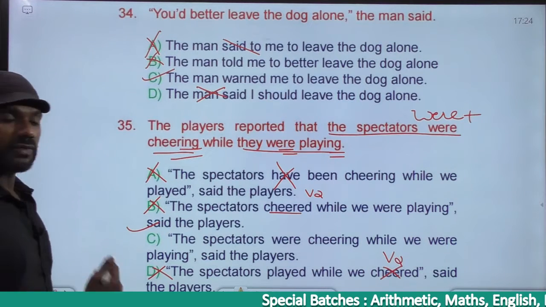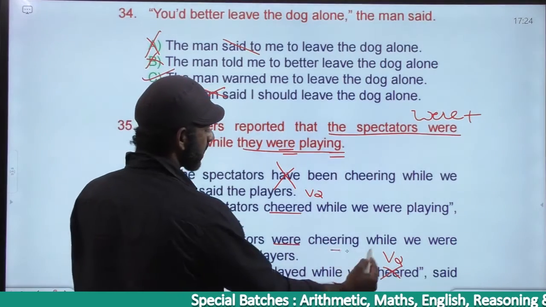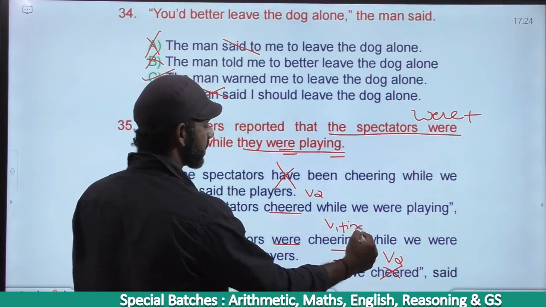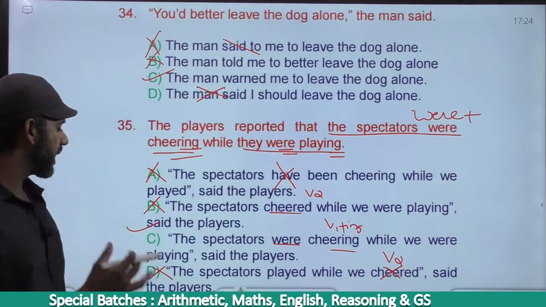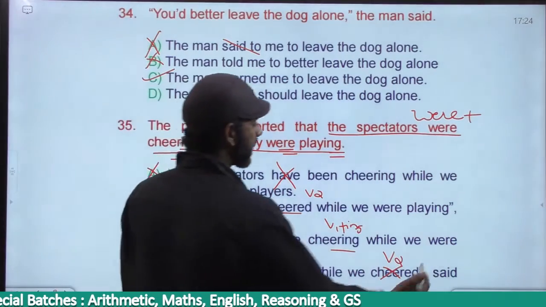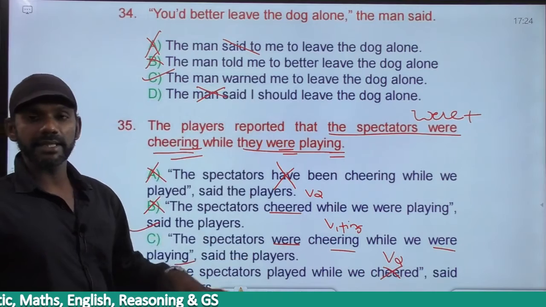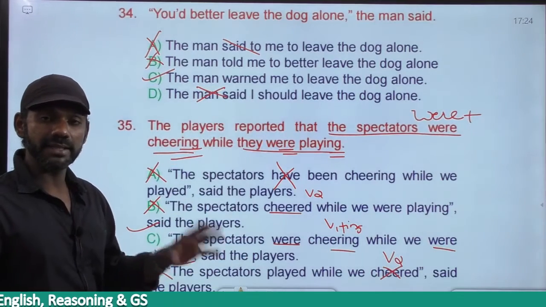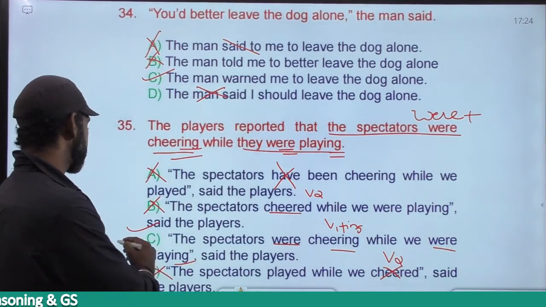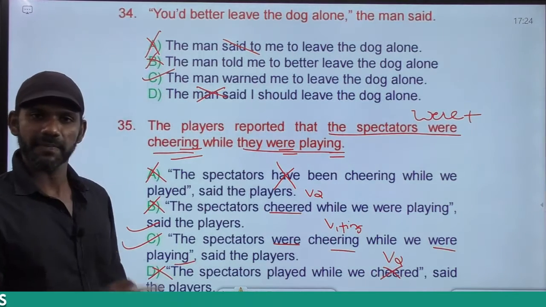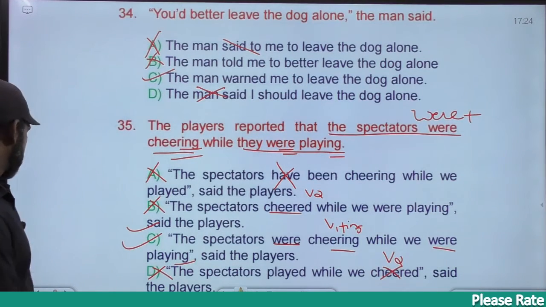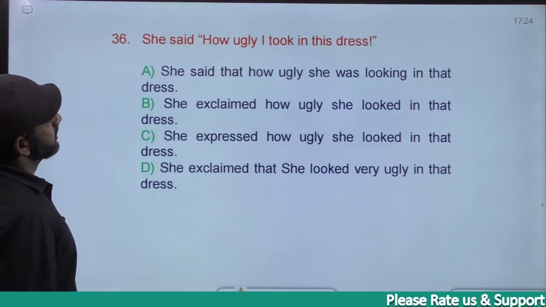Cheering is verb plus V1 plus ing, past continuous. While we were playing, playing is also verb plus V1 plus ing, past continuous. The tense and the category of both the actions in the past tense remain the same. The answer must be option C. Getting it? Come to the next one.